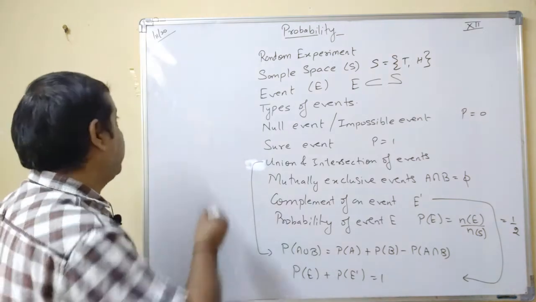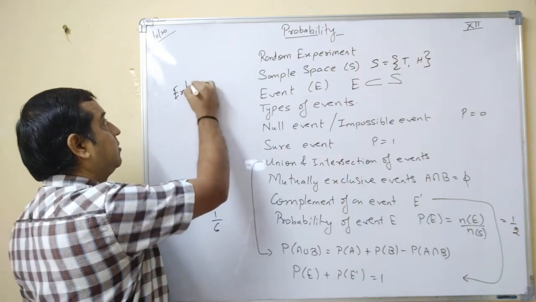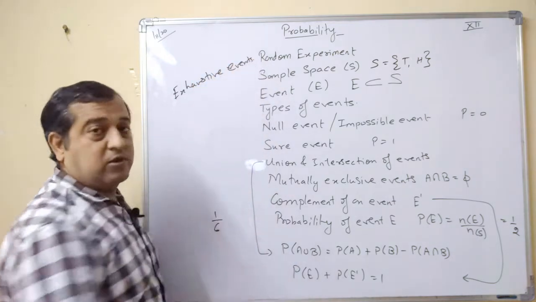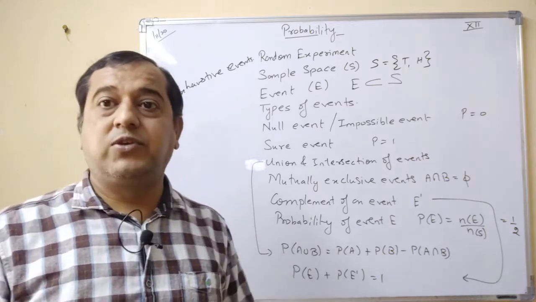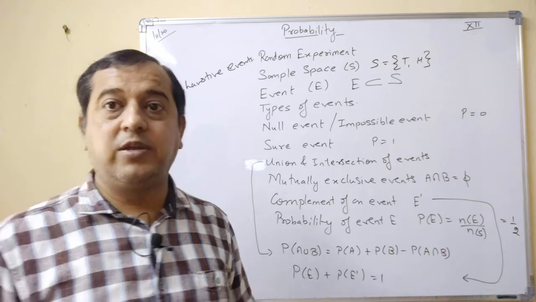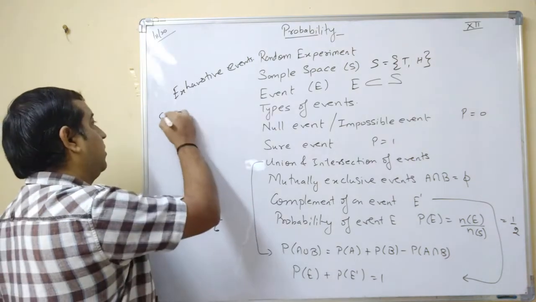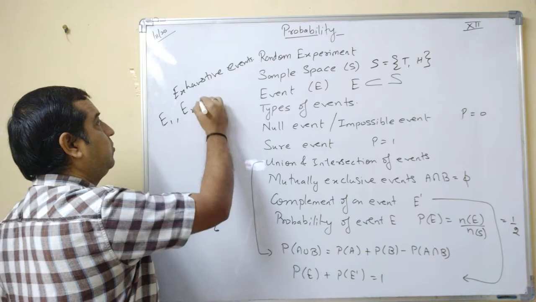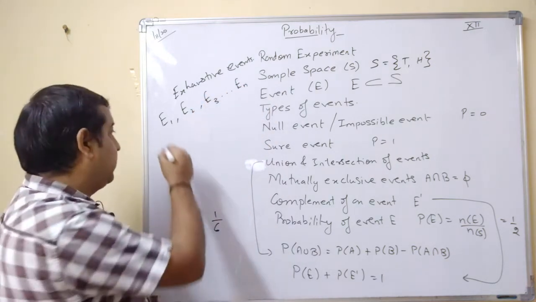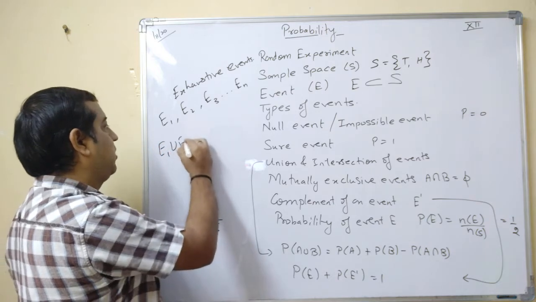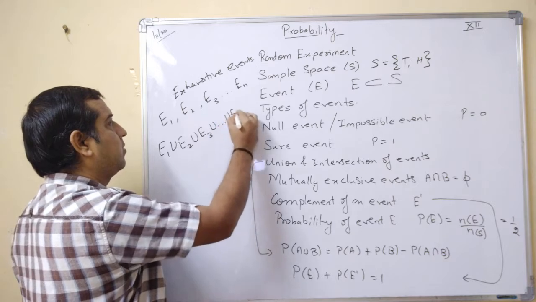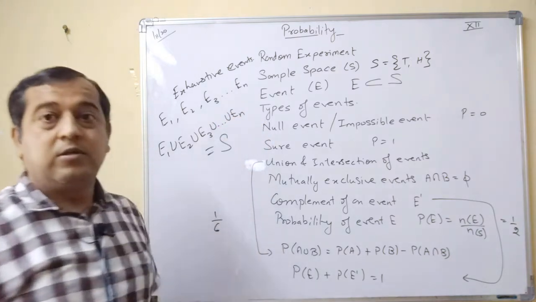Besides this, we have studied exhaustive events. Exhaustive events are events which are subsets of the sample space S such that the union is always S. E1, E2, E3, ..., En are called exhaustive events if their union is the sample space.